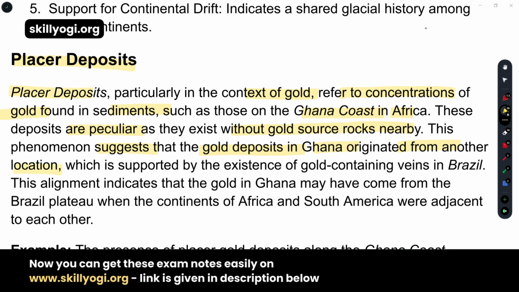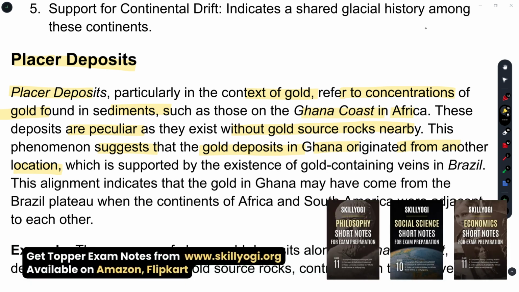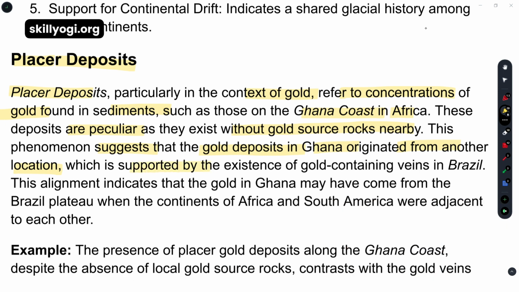Yes, definitely, if we can't see the gold rock materials in the Ghana coast area, then where is the source from which we get the gold deposits in Ghana? So basically we can understand it originated from another location, which is supported by the existence of gold containing veins in Brazil, and which indicates that the gold in Ghana may have come from the Brazil plateau, because these two plateaus are nearby located.